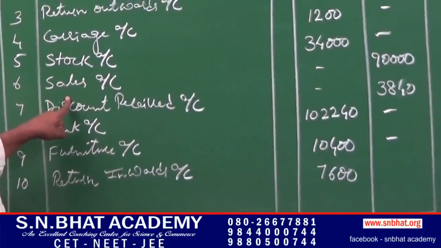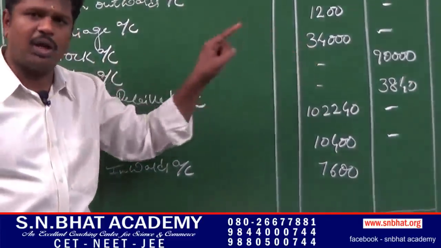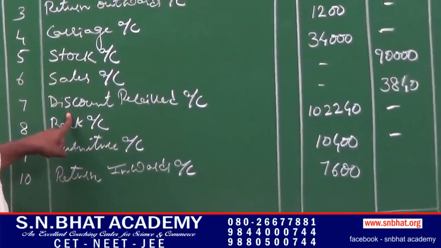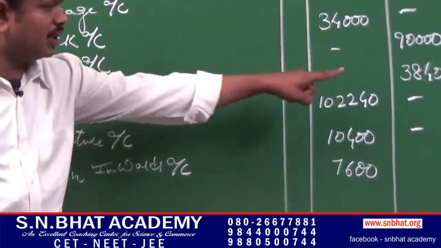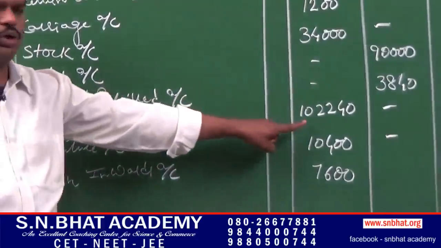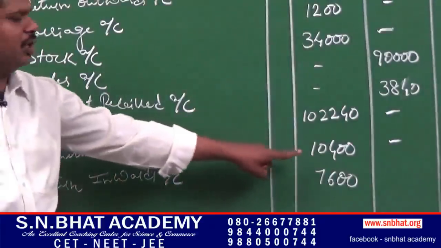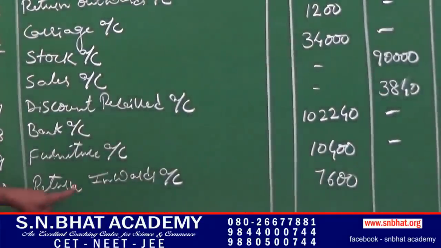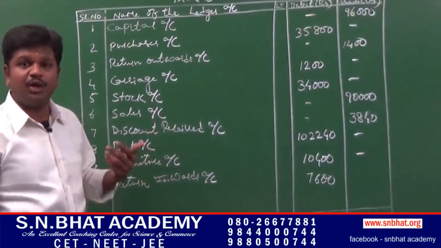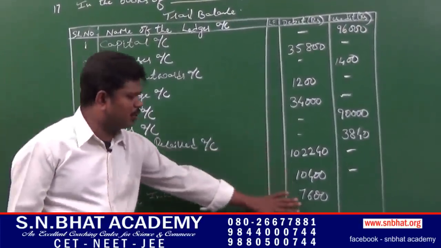Sales, we are selling the goods and we are earning some amount of profit, so it has to be entered on the credit side of trial balance, it is an income. Discount received, we are receiving or we are gaining the discount, so it has to be recorded on the credit side of trial balance. Bank balance, it is an asset, it has to be recorded on the debit side of trial balance. Furniture, it is an asset, it has to be recorded on the debit side of trial balance. Return inwards, we are receiving the goods from the customer due to shortage or damage or to some other problems, so it has to be recorded on the debit side.